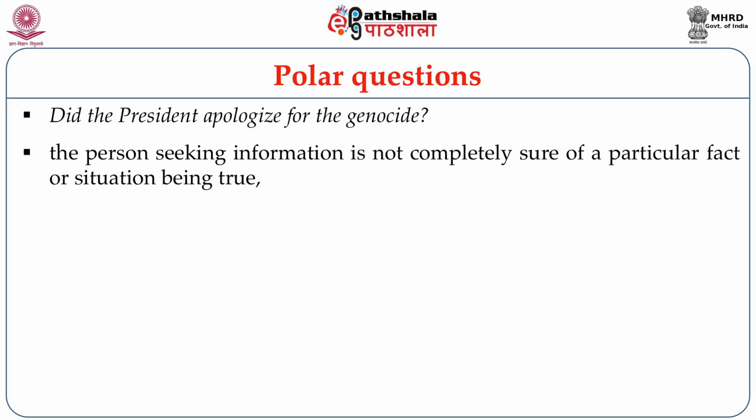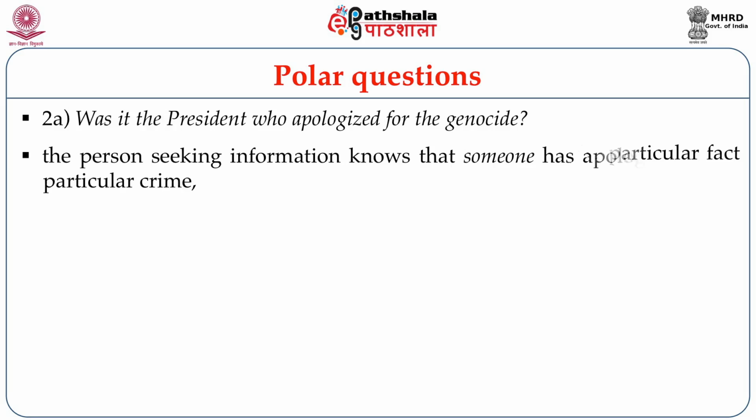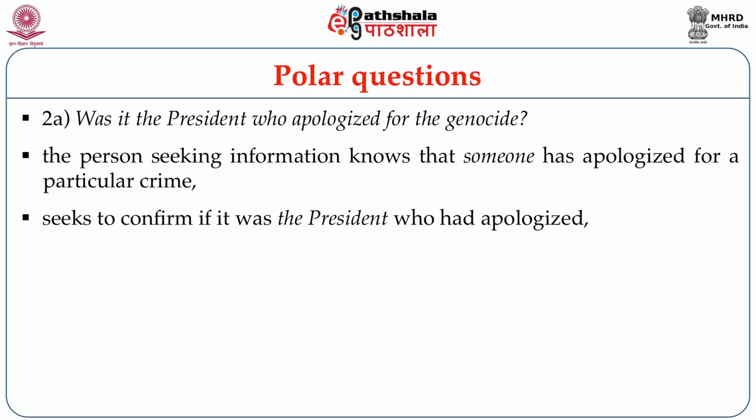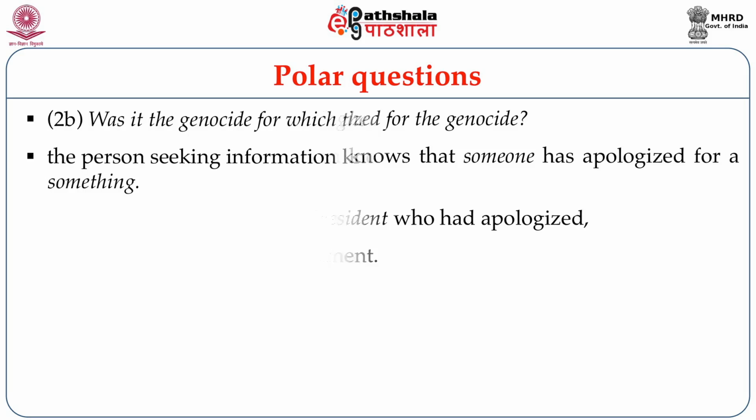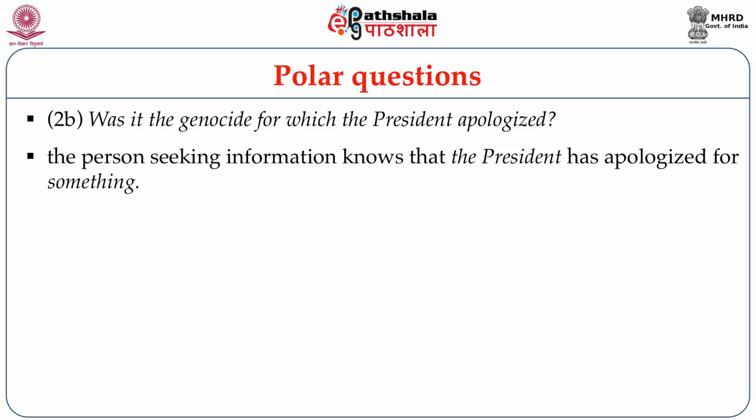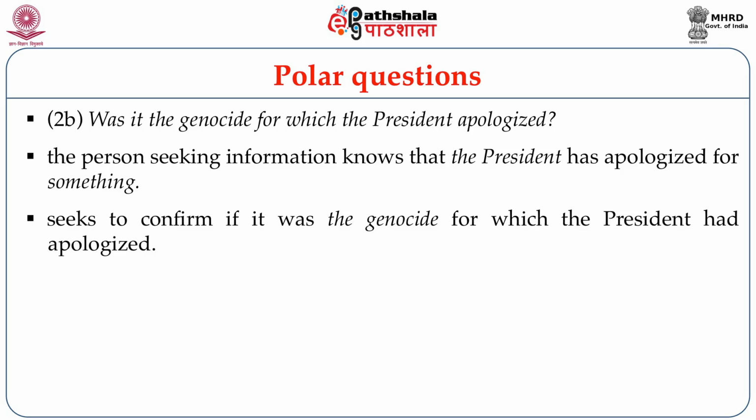In 1, the person seeking information is not completely sure of a particular fact or situation being true and therefore seeks confirmation. In sentence 2A on your screen, the person seeking information knows that someone has apologized for a particular crime but seeks to confirm if it was the president who had apologized by focusing on that particular argument. Similarly, in question 2B on your screen, the person seeking information knows that the president has apologized for something but seeks to confirm if it was the genocide for which the president had apologized by focusing on a particular constituent.